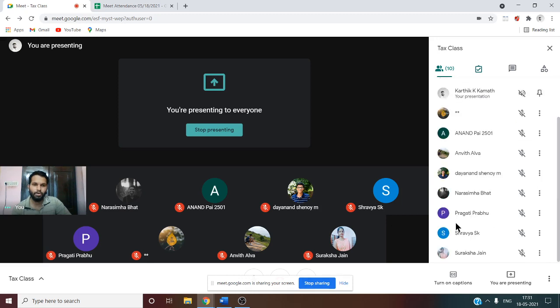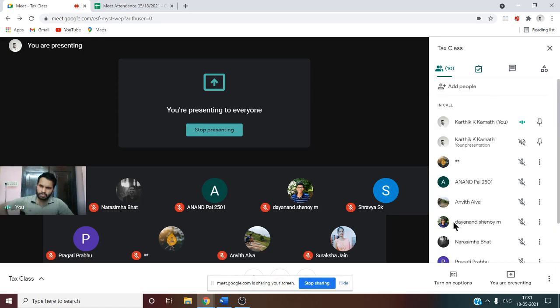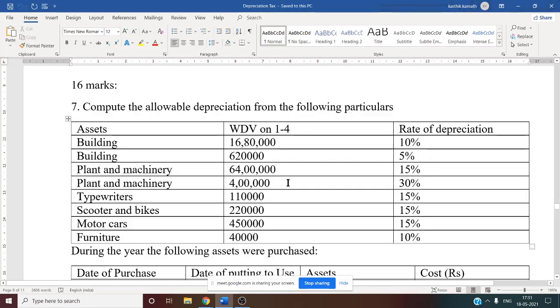After this, one more problem we'll see now. The next problem is a 16-mark problem, so that we are going to discuss. See this now, problem for 16 marks, the 7th problem. Compute the allowable depreciation from the following particulars.